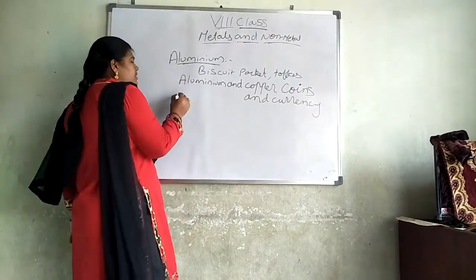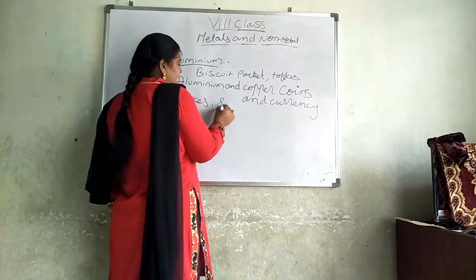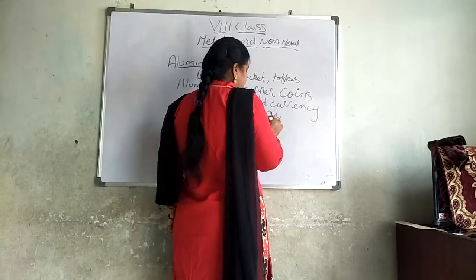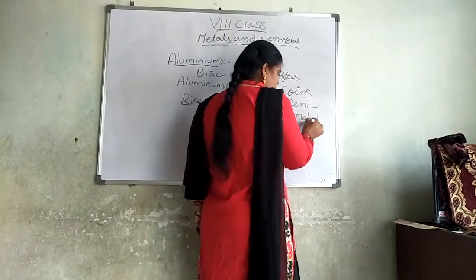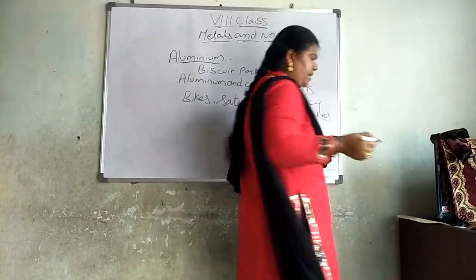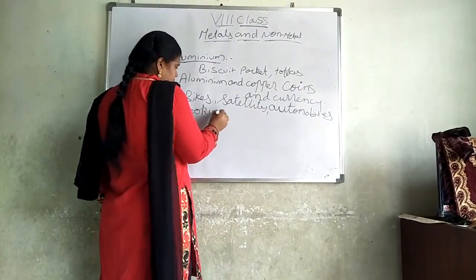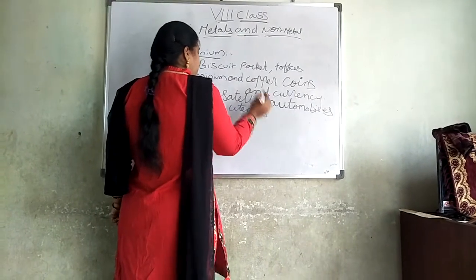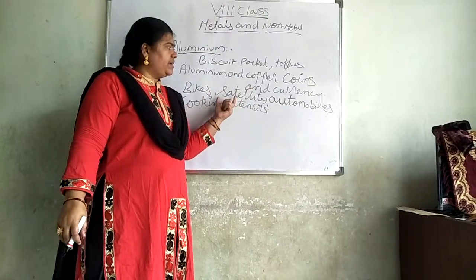Next, aluminium is used for making bikes, satellites, automobiles, aeroplanes. Then cooking utensils. For this purpose also we are using aluminium.